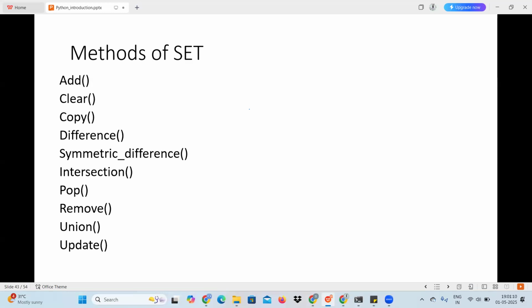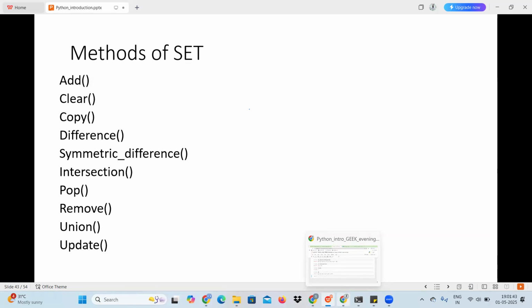And next is pop. Just now I discussed that pop is used to remove the last element of the set. And now we have remove. Remove works the same way as it does for a list. It can remove any specific element you want to remove from the set.